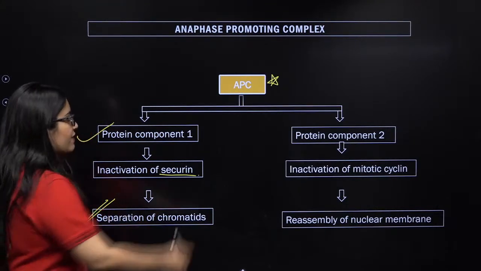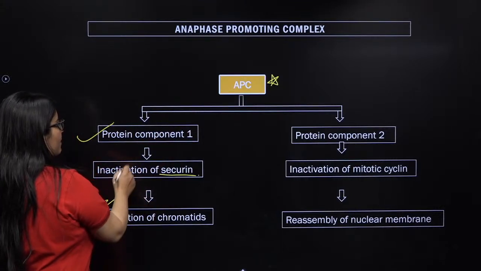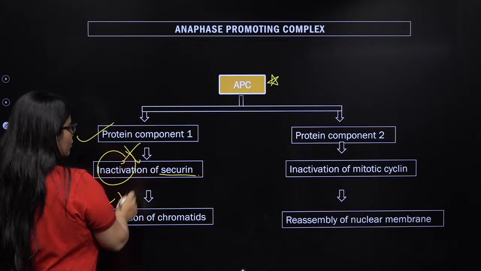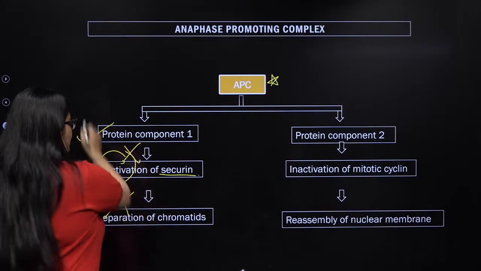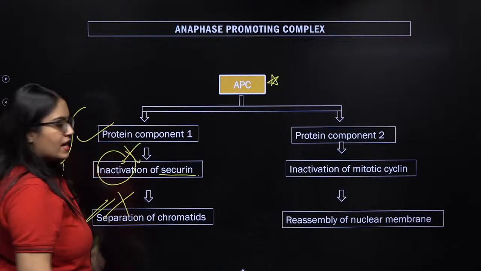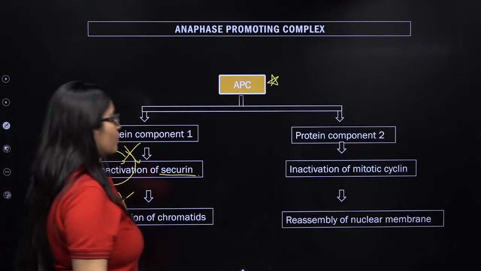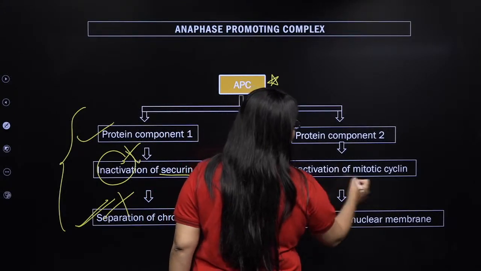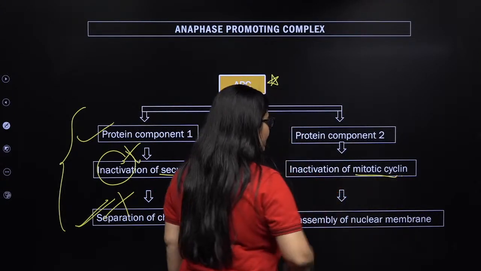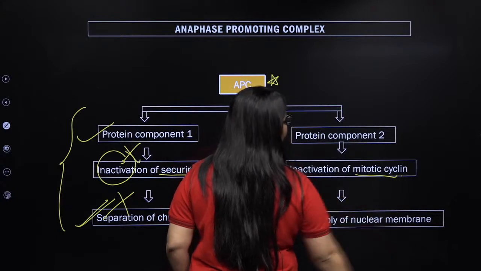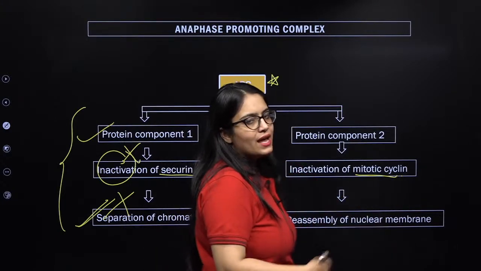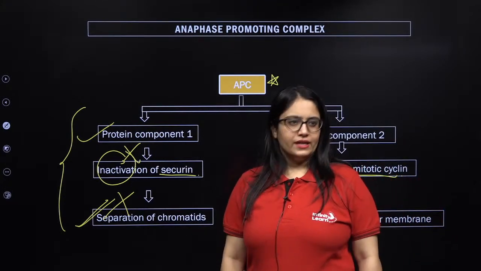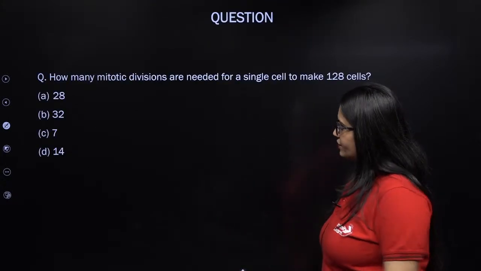Now if this APC is not working, what will happen? Inactivation of securin will not happen, and as a result separation of chromatids will not take place. So this was the information over which NTA asked the question. Now let's talk about another protein component 2 that is produced by APC. It leads to an inactivation of mitotic cyclin, which helps in reassembly of the nuclear membrane. That will happen later after anaphase, right? Is that okay? Yeah.